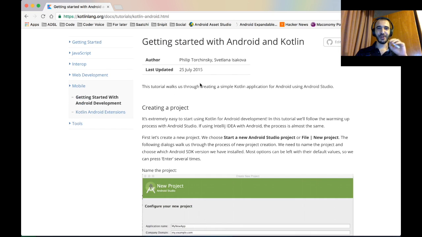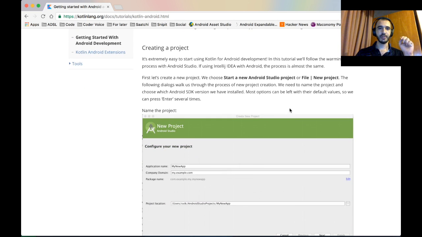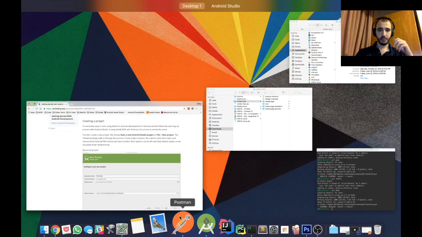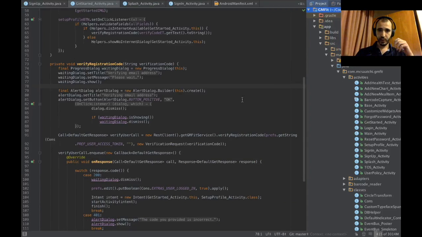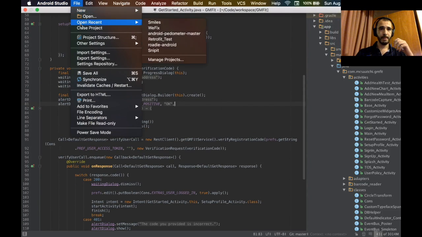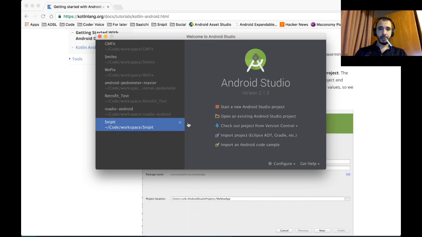This tutorial walks us through creating a simple Kotlin application for Android. It's extremely easy to start, guys. See? It's extremely easy. Let's start a new project. Shall we? This is an old project. Where did the mouse go? Okay. Close a project. Start a new Android project. Okay.